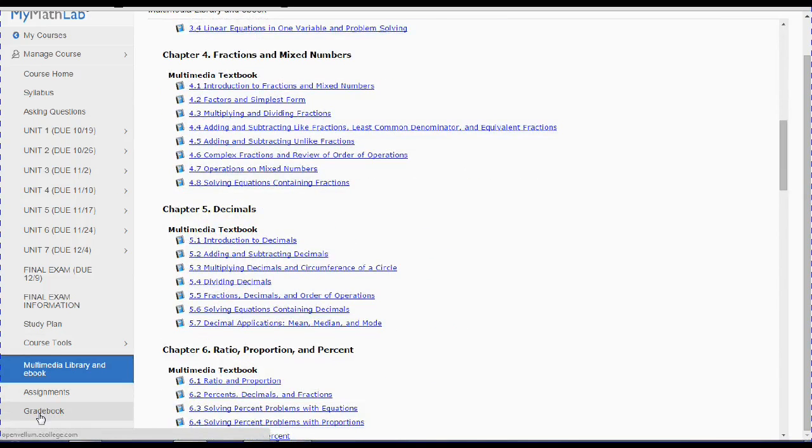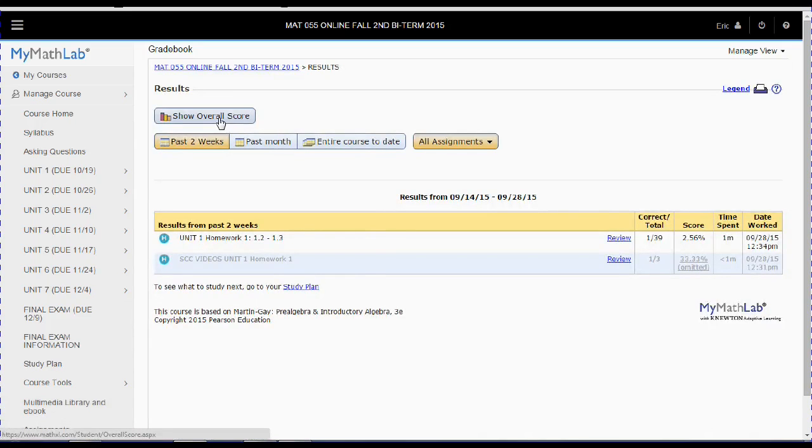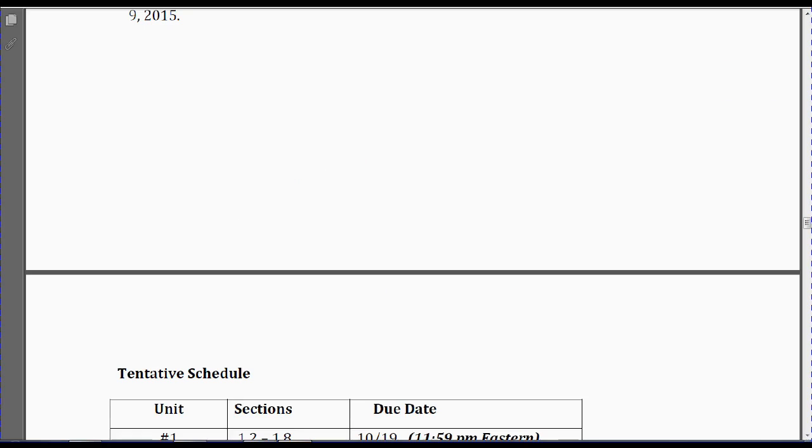And Gradebook, if you want to check your grades, just click on show overall score, and this grade up here is your current overall average. That's pretty much the class. It really isn't that difficult to figure out once you start working in it.